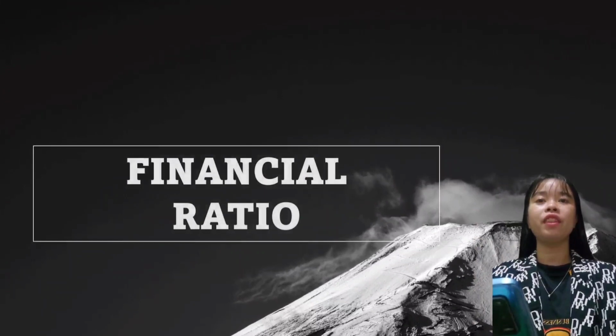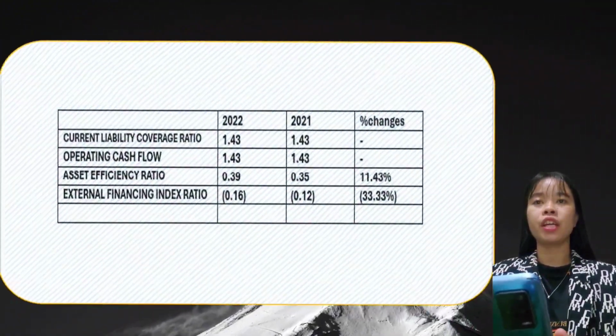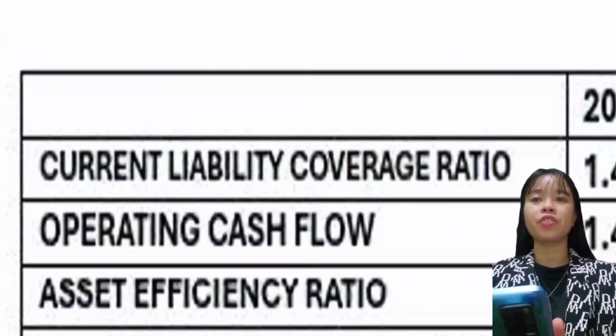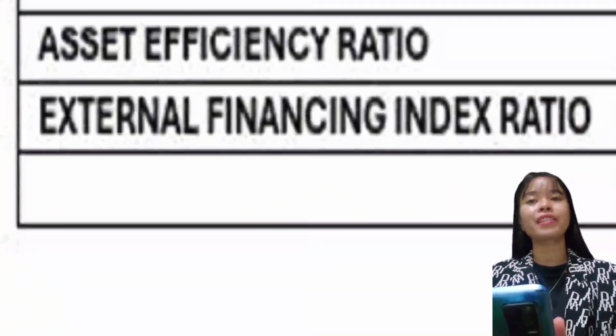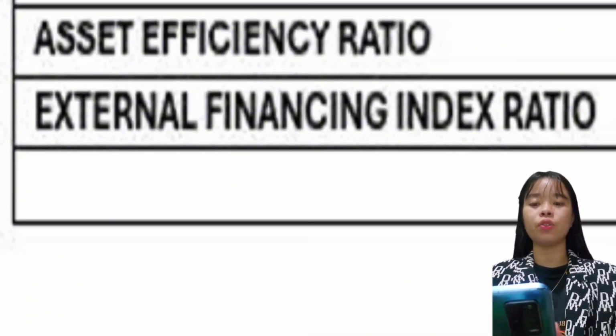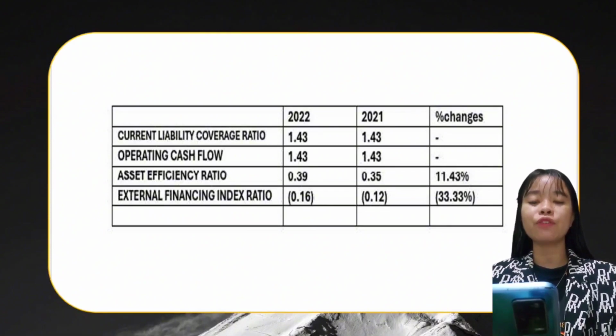So we have here the financial ratio. We have four financial ratios here: the current liability coverage ratio, the operating cash flow ratio, the asset efficiency ratio, and the external financing index ratio. So for current liability coverage ratio, this ratio measures how well a company pays its current liabilities using its operating cash flow. It is calculated by dividing the operating cash flow by the current liabilities.